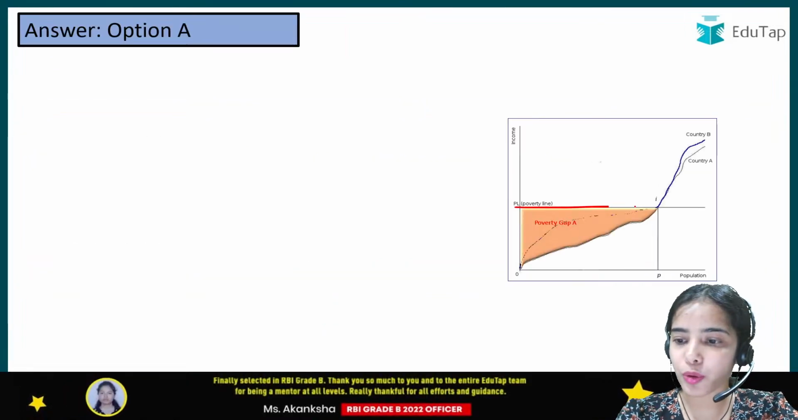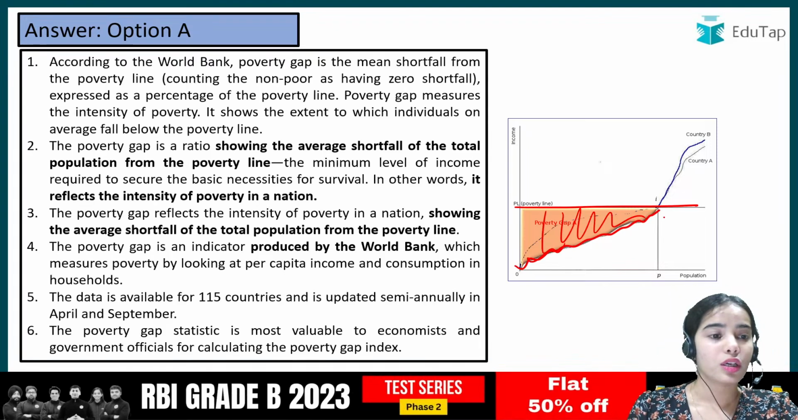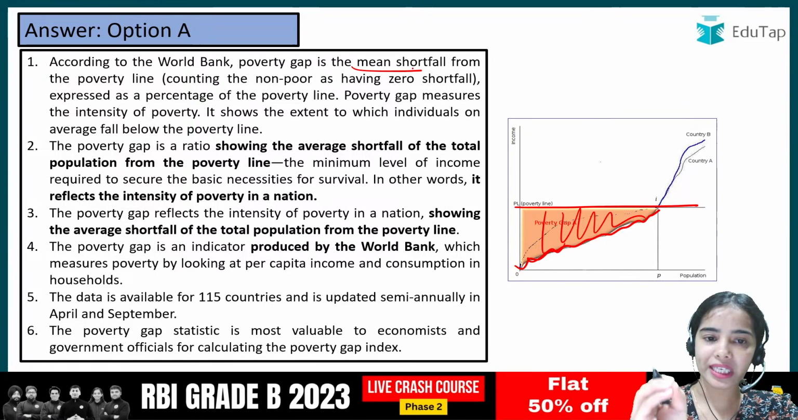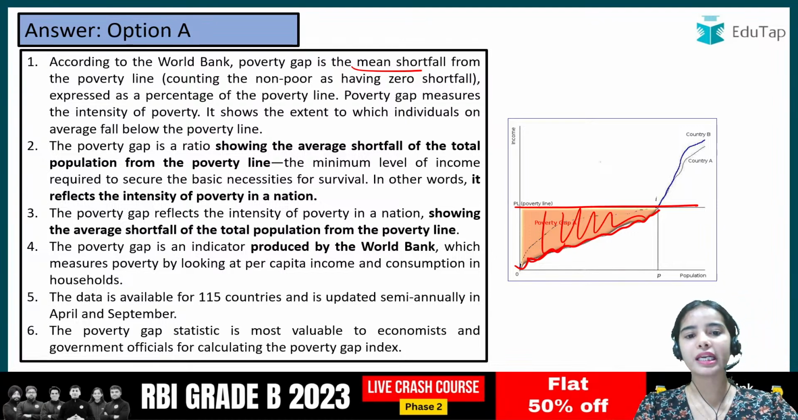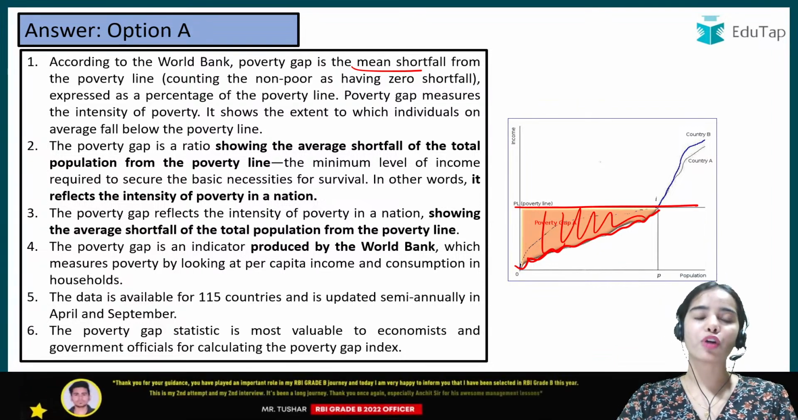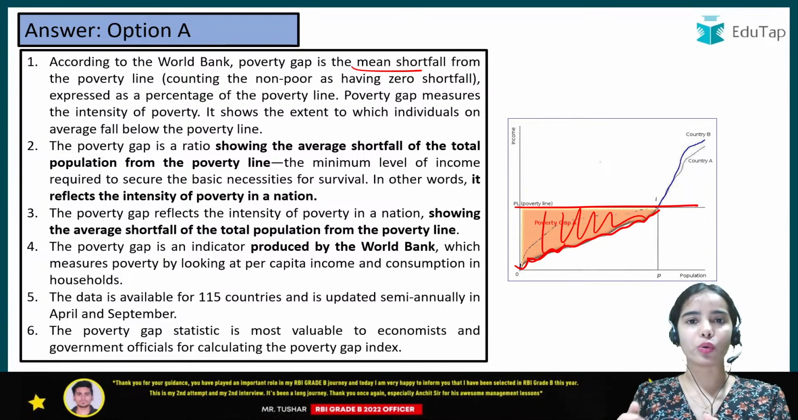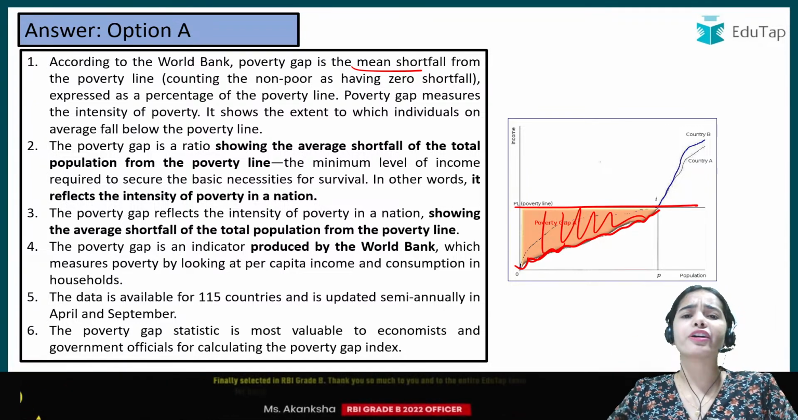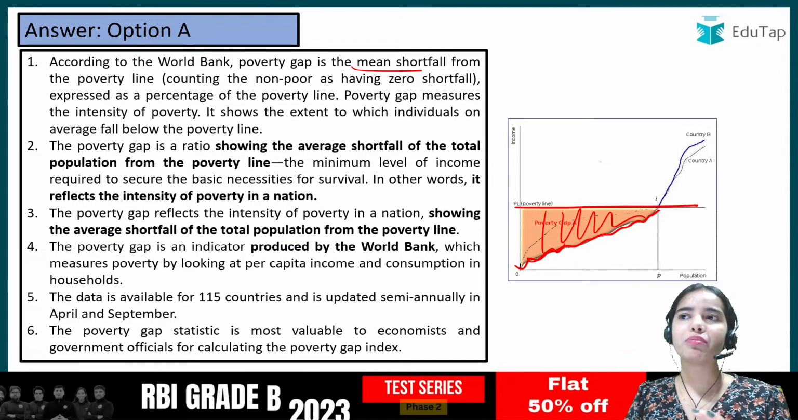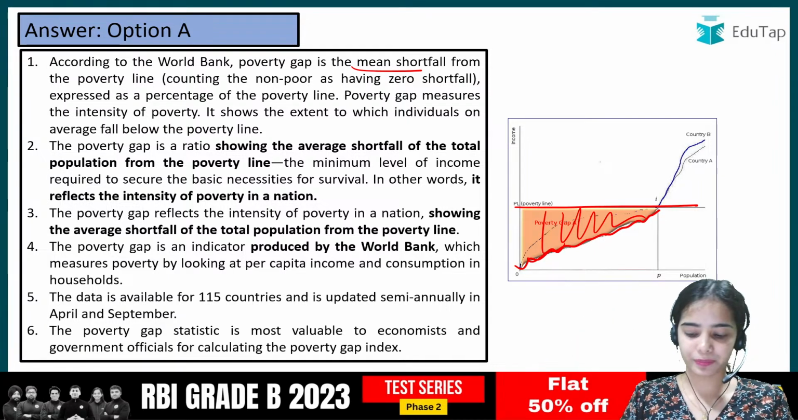So here you can see this is the poverty line and this is the poverty gap. So according to the World Bank, poverty gap is the mean shortfall, average shortfall from the poverty line expressed as a percentage of the poverty line. So how much on average the poor people are below the poverty line. If many people are far below the poverty line, that means it will take lots of efforts to uplift them. But if they are just slightly below the poverty line, that means with less effort also they can be taken out of poverty.